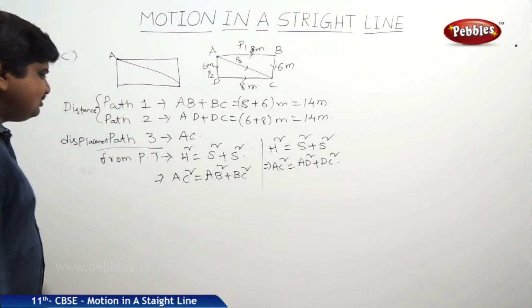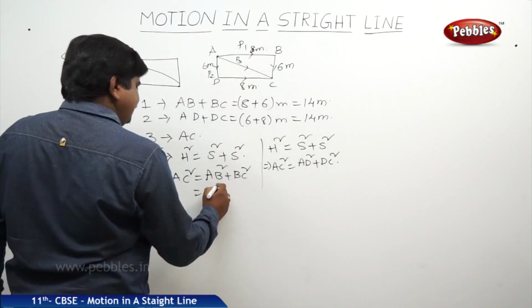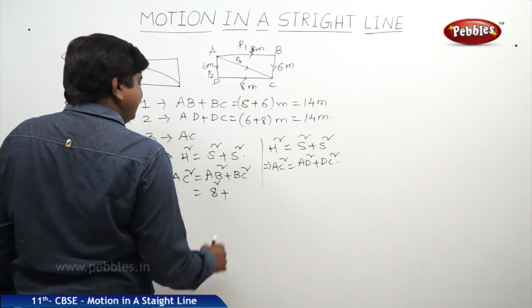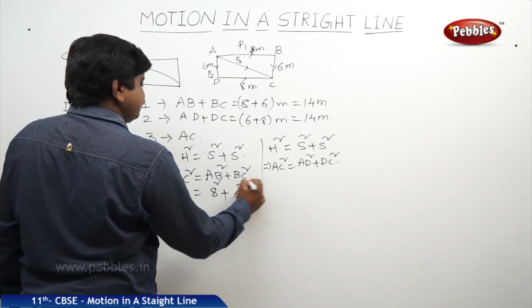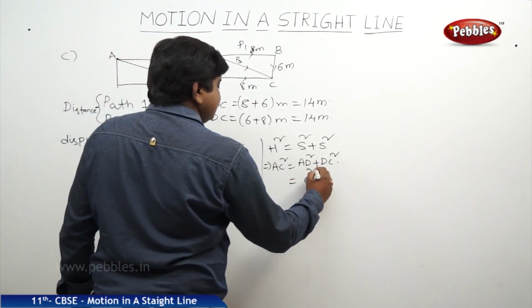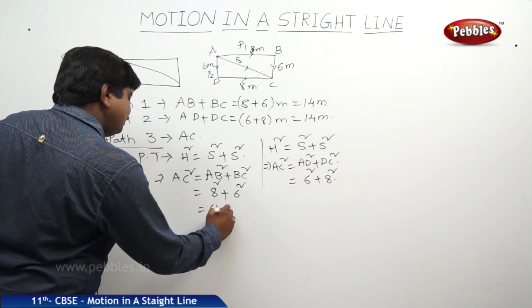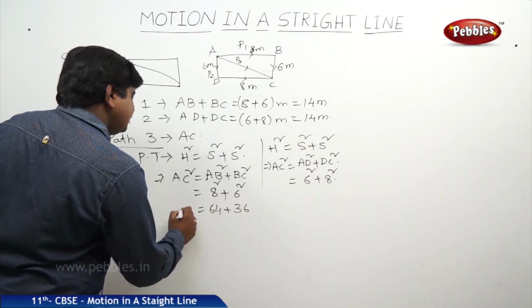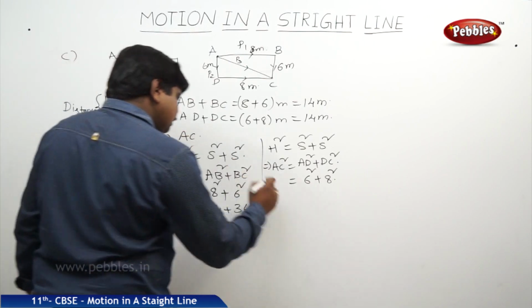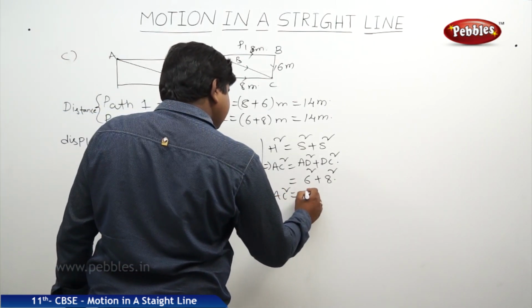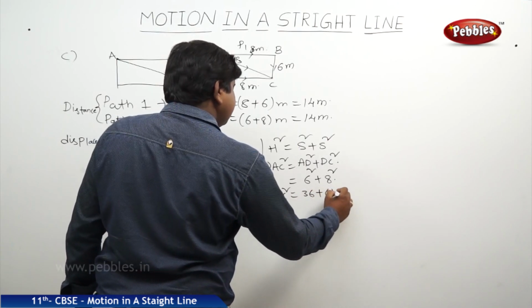As we know the measurements, what is AB? 8 square. BC 6 square. Here also it is 6 square plus 8 square. 8 square 64, 6 square 36 is equal to AC square. So AC square is equal to 36 plus 64.